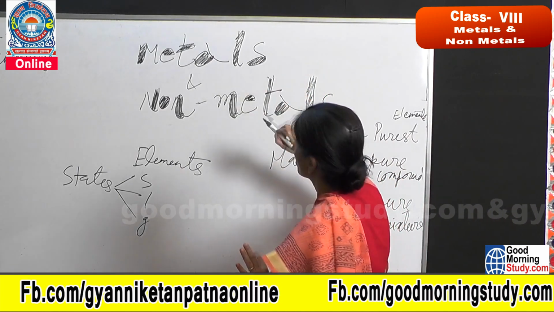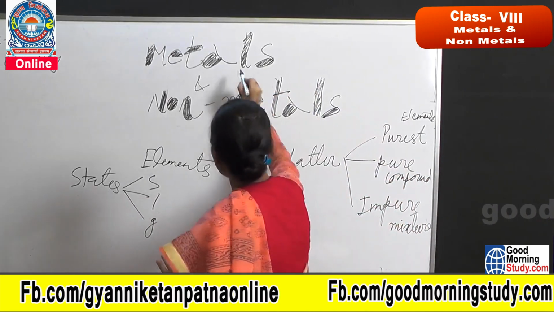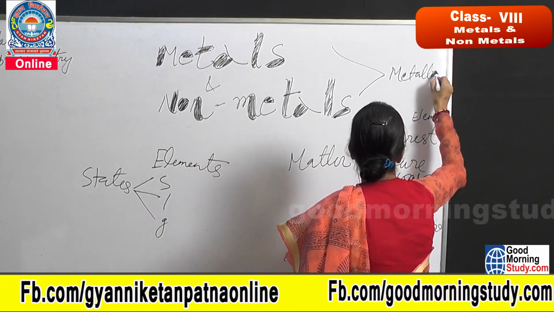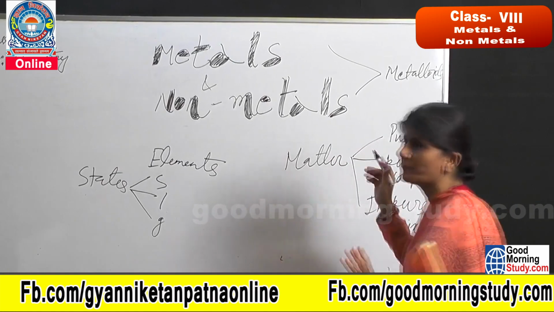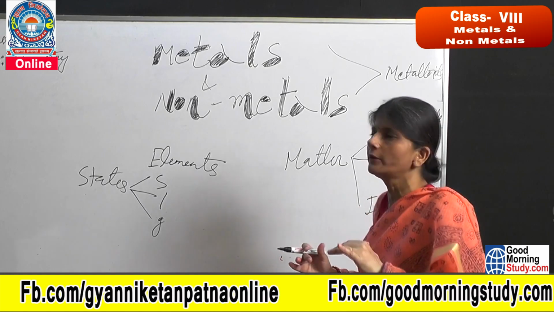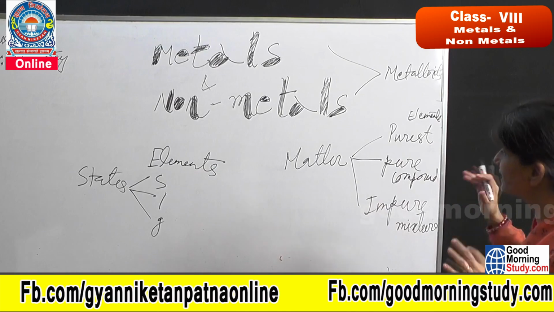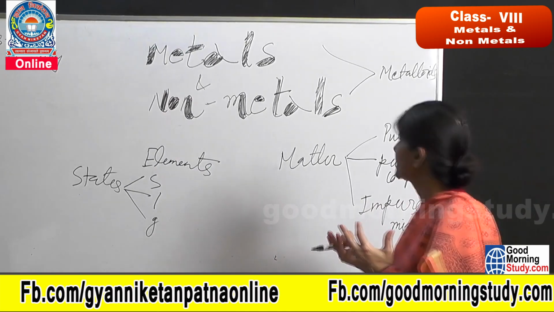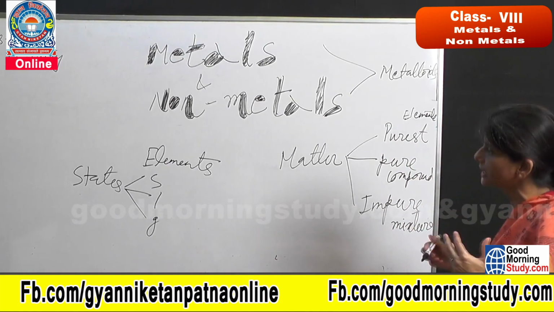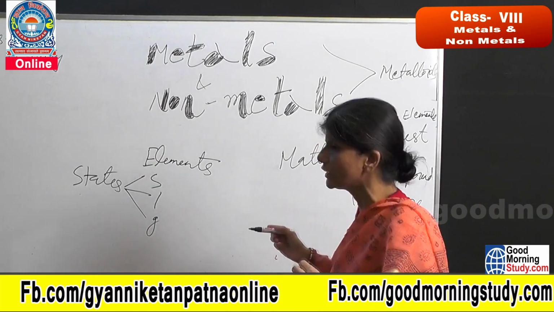In between the metals and non-metals there is an intermediate situation also, and that we call metalloid. Metalloids exhibit the properties of both metals and non-metals from time to time. Sometimes they behave like metals and sometimes like non-metals. So it will be very interesting to know about metalloids, because they are very changing in their behavior. They can give you the illusion of metals and non-metals, so they are a little confusing also, but we will study them. So here let us start our study of metals and non-metals.